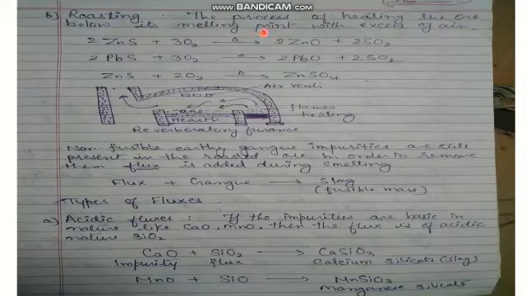And roasting is the process of heating the ore below its melting point with excess of air. So here the sulfide ores are taken in the roasting process. They are heated in the presence of oxygen. As a result, metal oxide is formed and sulfur dioxide is liberated.